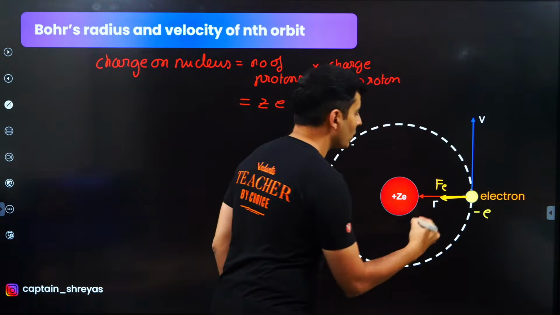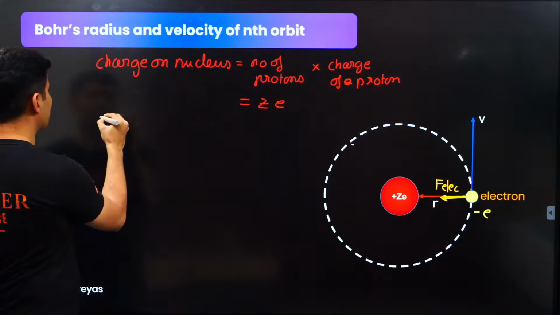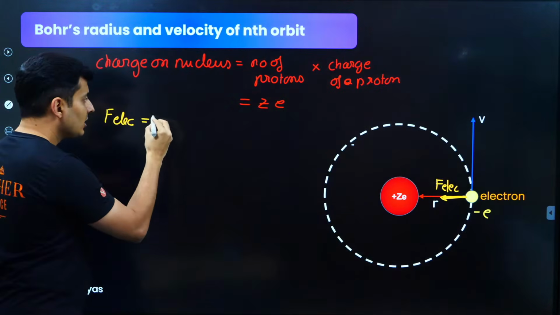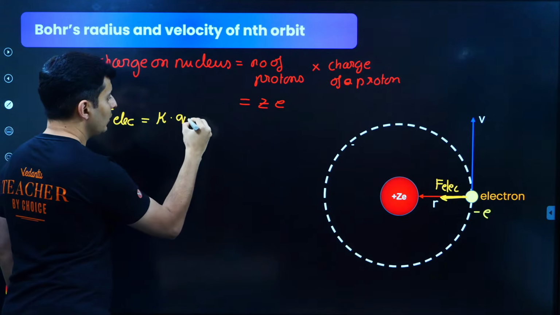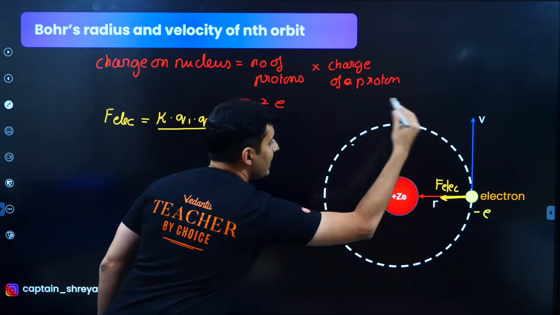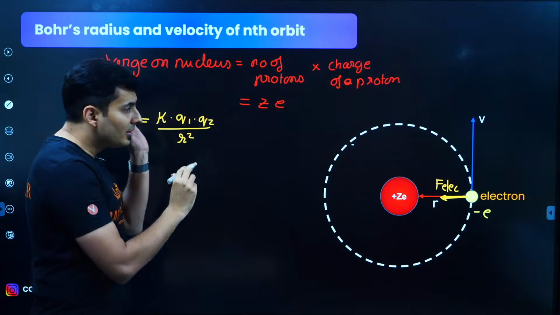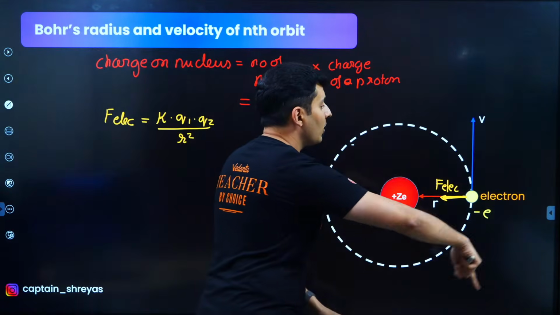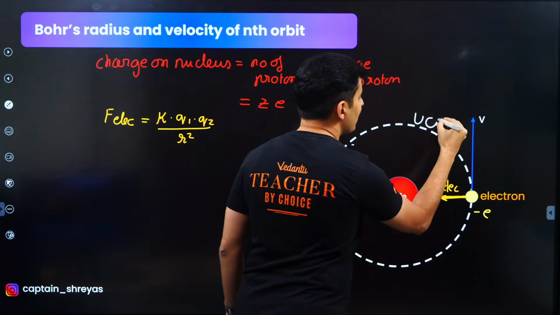This is the force of electrostatics. How much will it be? K, your Coulomb's constant, into Q1, Q2, divided by distance. Distance is also the radius. Distance is also the radius square. And this force will be, by Newton's law, because it is going in a circular path, because it is doing uniform circular motion.